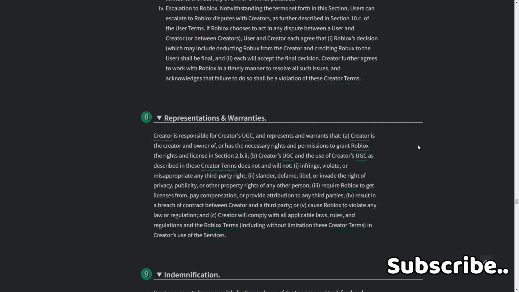to any third parties, 4. result in a breach of contract between creator and a third party, or 5. cause Roblox to violate any law or regulation. And C. Creator will comply with all applicable laws, rules, and regulations and the Roblox terms, including without limitation these creator terms and creator's use of the services.